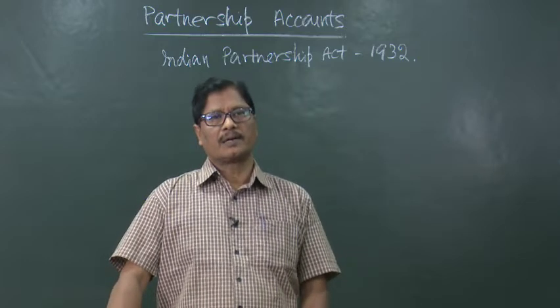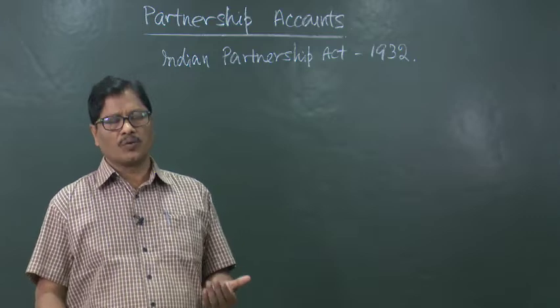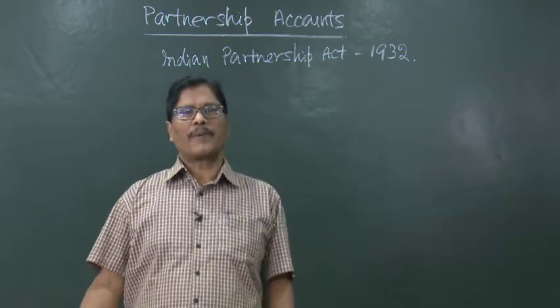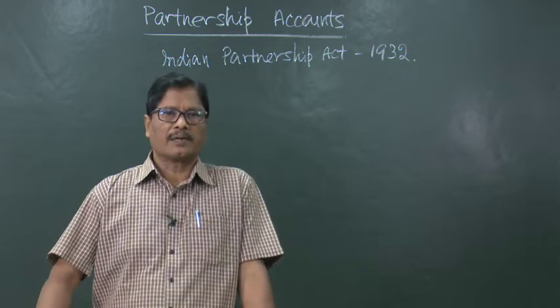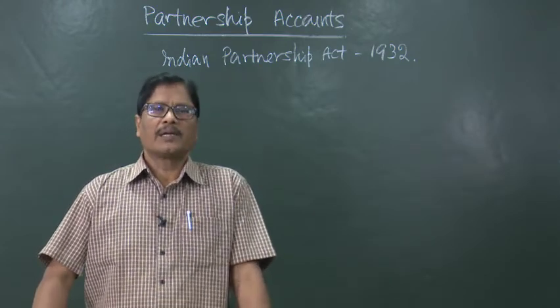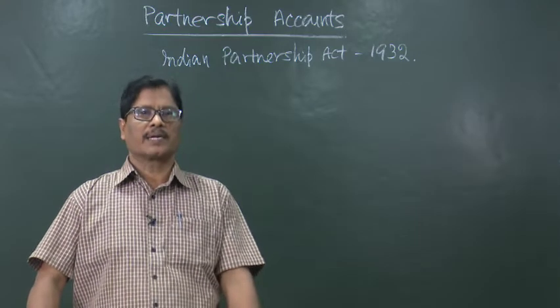So, he is correct, because there are two partners, the whole profit will have to be distributed equally, that is 1:1. So, half and half they will be taking. If there are 3 partners, 1/3 each they will be taking, but that is in the absence of any special agreement, or if the partnership deed is silent regarding the profit sharing ratio.